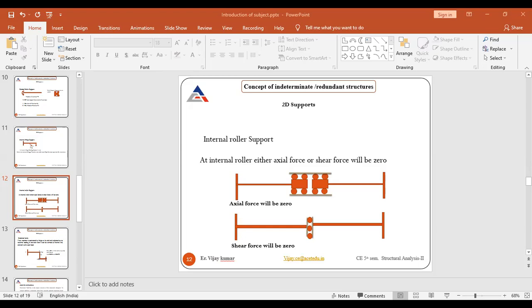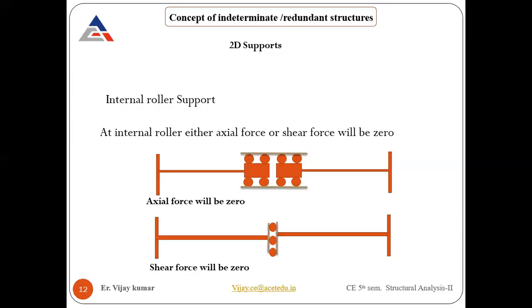Yes, because a hinge will not restrict bending moment whether it is 2D or 3D. So always there will be three reactions, that is Fx, Fy, and Fz. Those who gave that answer, that is good, because whatever it is, 2D, 3D, 4D, 5D, bending moment will not be there if it is a hinge. Clear? The most important thing is that a hinge support will not restrict the bending moment whether it is 2D or 3D. So there are only three reactions.